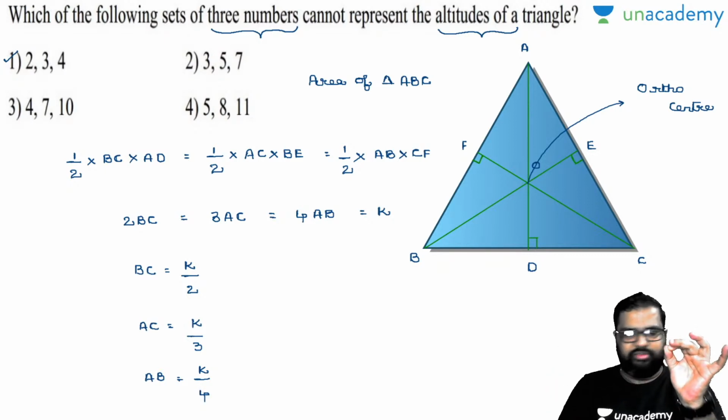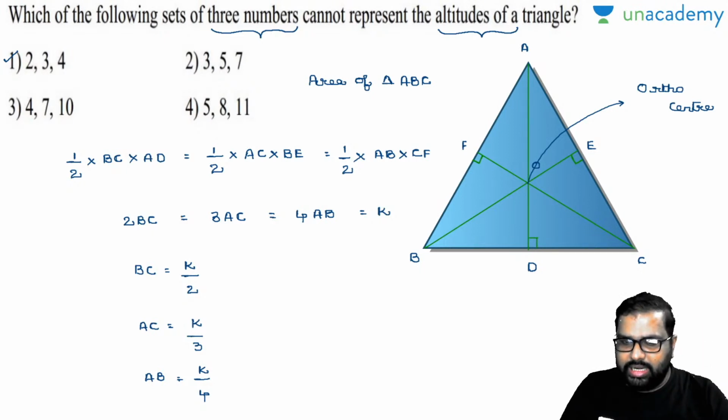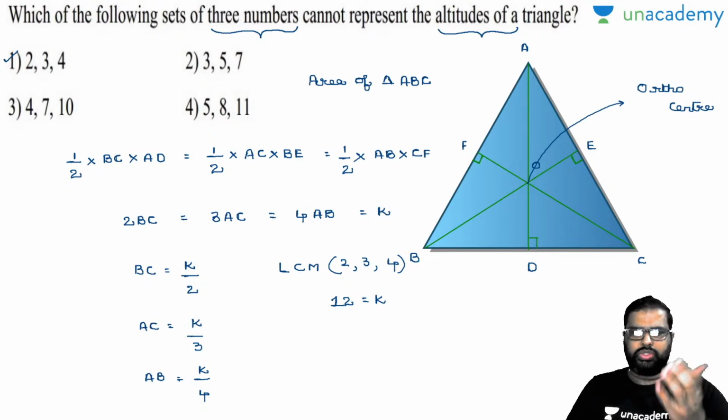So let us take the least common multiple of 2, 3, 4. What is the least common multiple of 2, 3, 4? Can anybody say in the comment section box? So that is an easy case, 12. Am I right or wrong? So your K value is 12. 2 square into 3, 12.